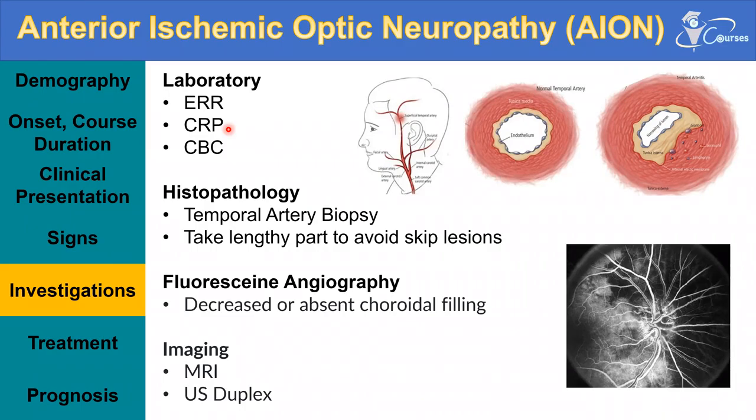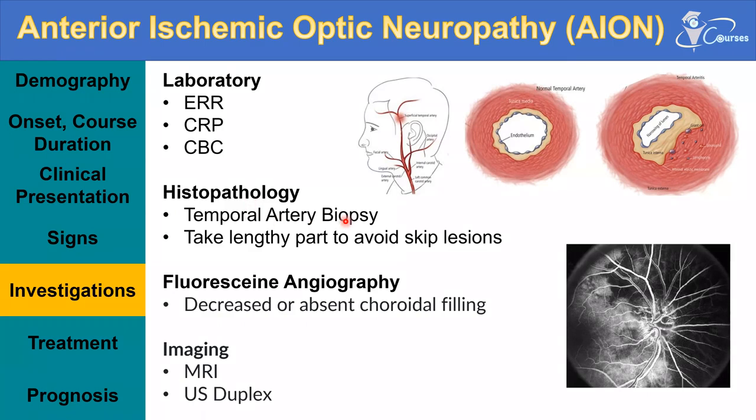So the pulse steroid therapy will start, then we can order the confirmation of the pathology. So how can we confirm the diagnosis? We can confirm by the histopathological assessment, by taking a specimen from the temporal artery biopsy, from the temporal artery. So this procedure is called temporal artery biopsy.